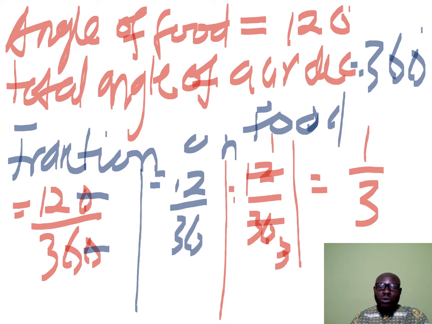Now let's move on to the second question. How much does Mr. Esiedu spend on food? That is B. Now what we are going to do is to use equivalent fractions to simplify this.